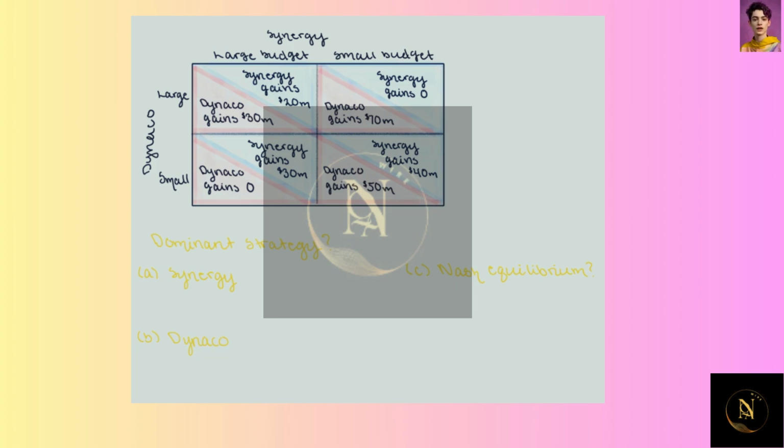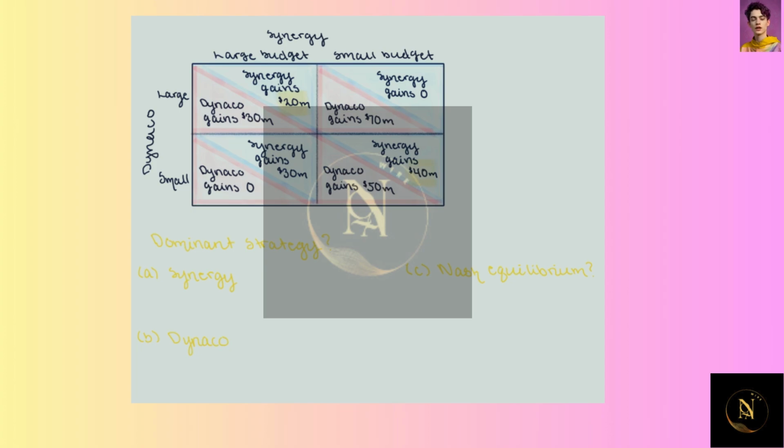Now, to find whether or not they have a dominant strategy, let's ask ourselves, if Synergy believes that Dynaco is going to choose large, what will Synergy choose? Well, if Dynaco is choosing a large budget, Synergy is going to make that choice that gives it the greatest profits, which means it's going to choose a large budget as well, because if it chose small, it would gain nothing. But now supposing that Dynaco is choosing small, if that's what Synergy thinks Dynaco is going to do, they're instead going to choose small over here.